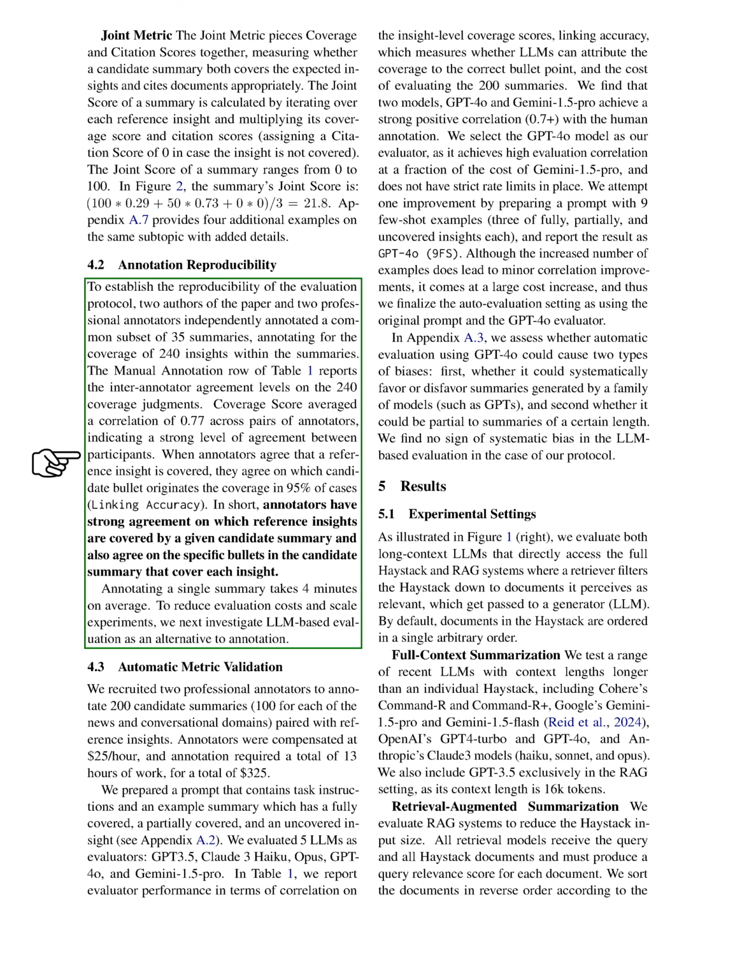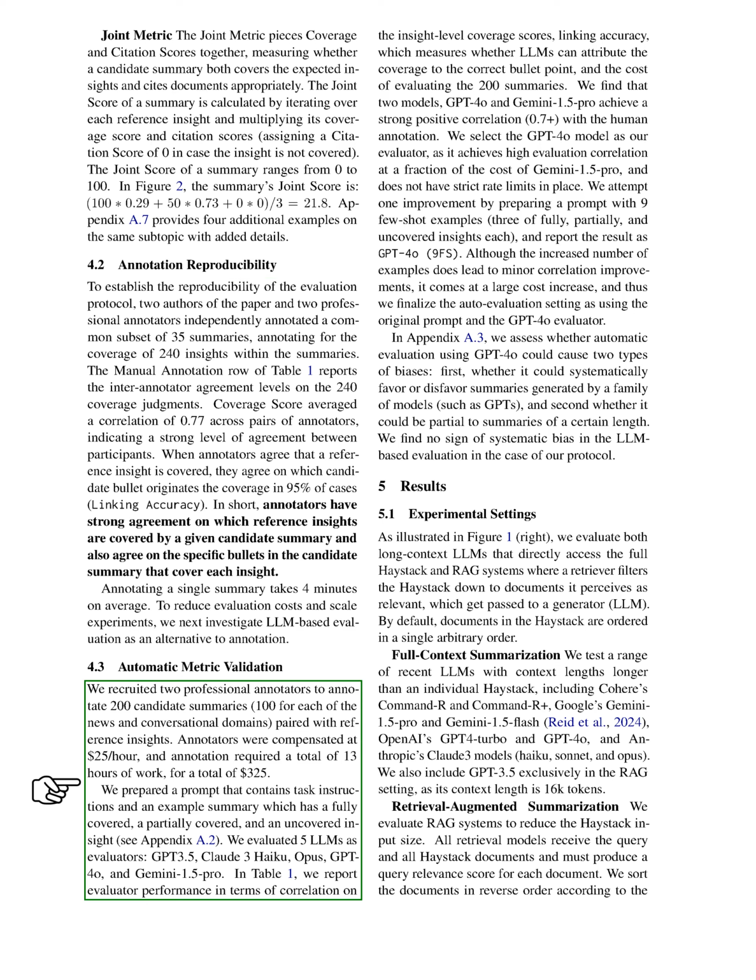Section: Automatic Metric Validation. In this section, we engage 2 professional annotators to mark 200 potential summaries, split evenly between news and conversational topics, alongside reference insights. The annotators were paid $25 per hour, and the task took a total of 13 hours, costing $325 in total.